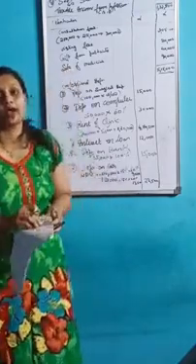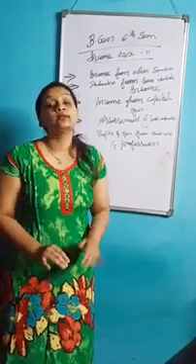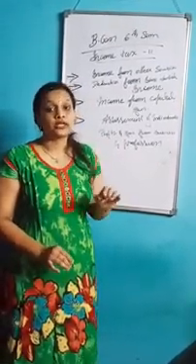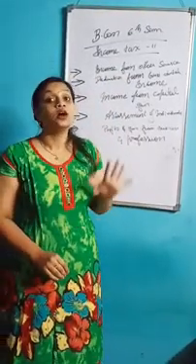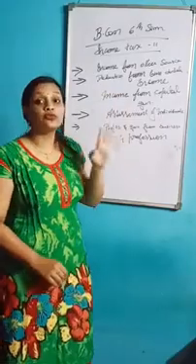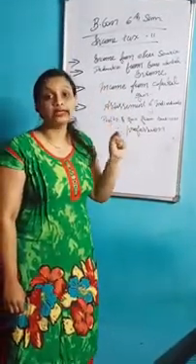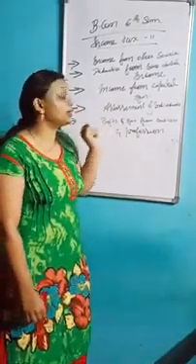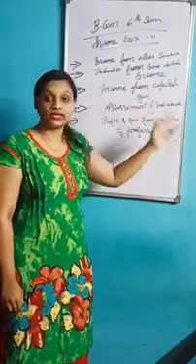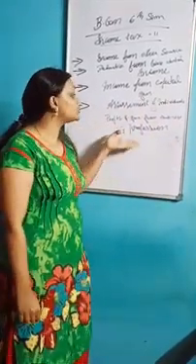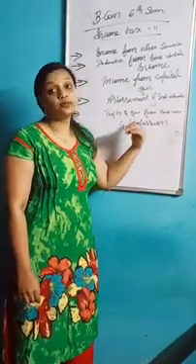So finally I have completed BCom 6th semester, that is Income Tax 2. Subject name is Income Tax 2. I have completed the 5 chapters. First I completed income from other sources, then deduction from gross total income. After that I completed income from capital gains, then assessment of individuals, and the last final chapter is profits and gains from business and profession.